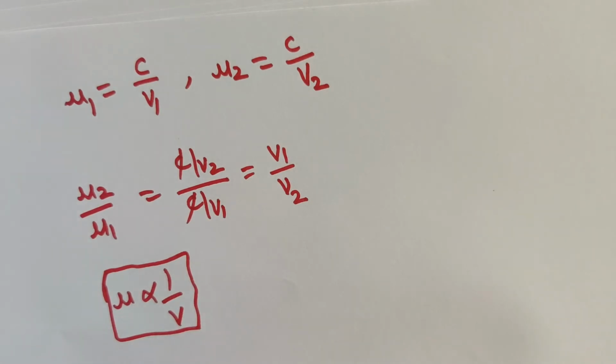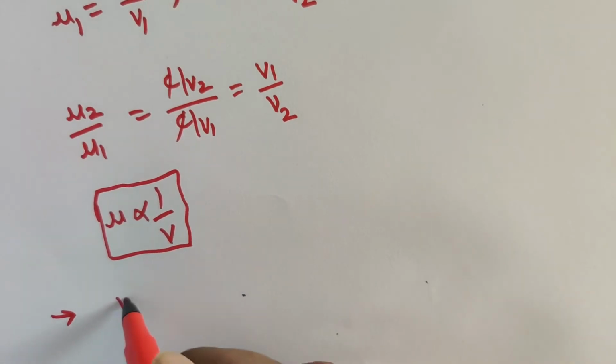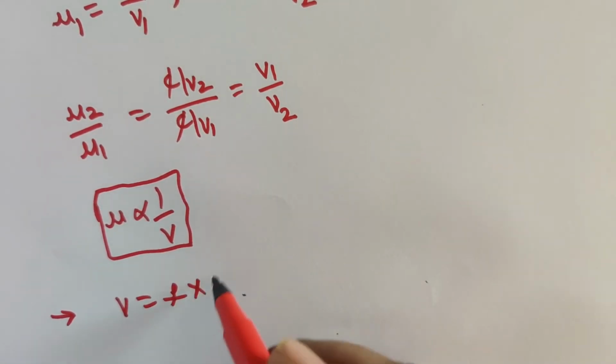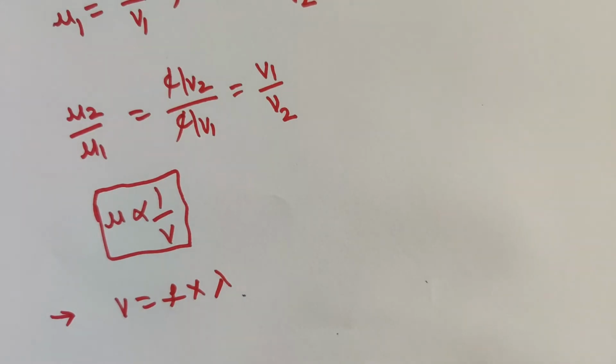Here, we know one more point: velocity V is equal to F into lambda, where V is the velocity, F is the frequency and lambda is the wavelength.